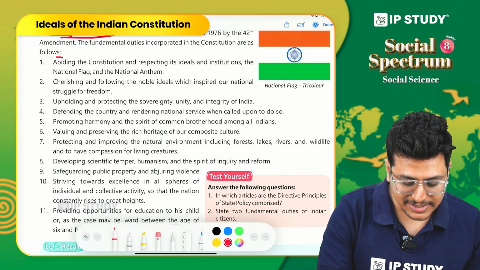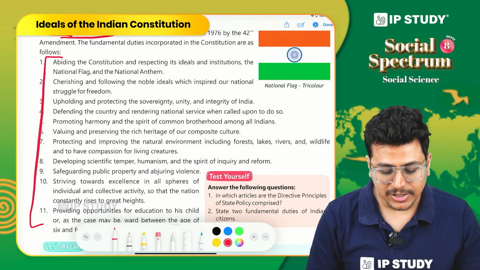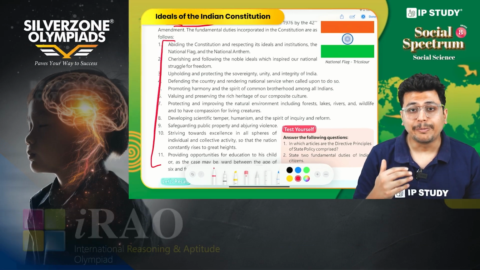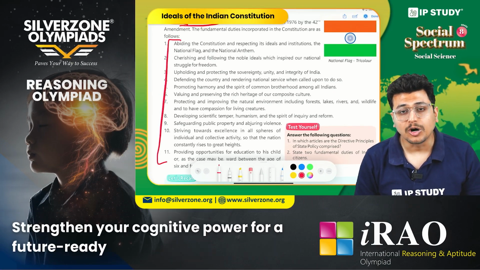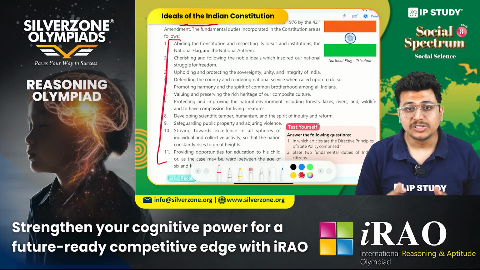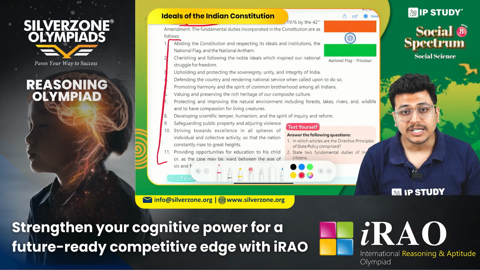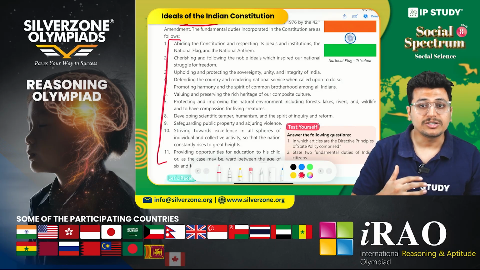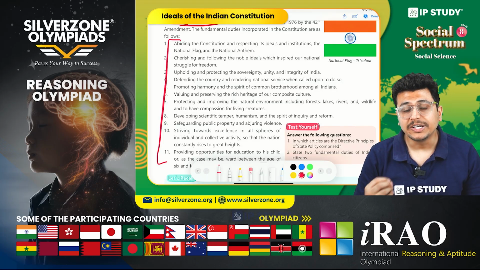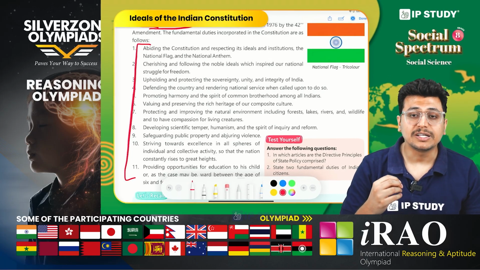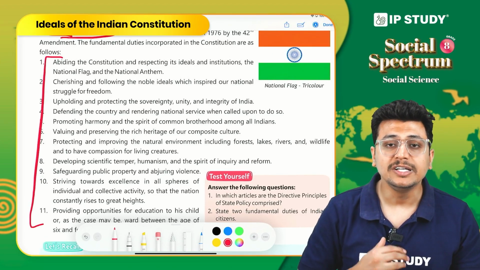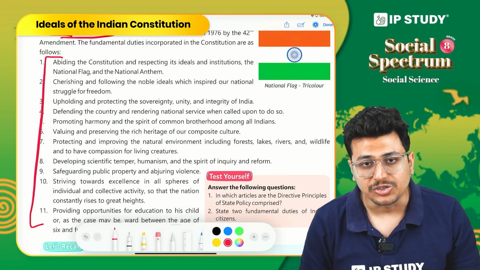So what are these fundamental duties? You can go through this list. First of all, we have to abide by the basic principles of the Indian Constitution. The principles which we discussed in this particular chapter are not just part of one individual's belief. They are the belief system of all the freedom fighters that have served this country. So they are the ideas of this nation.